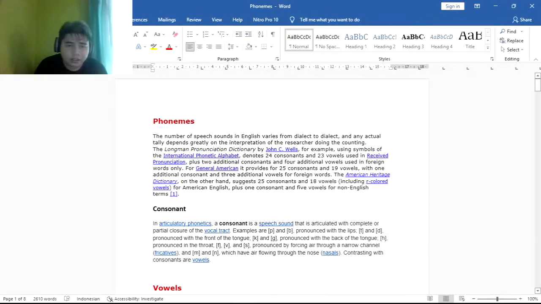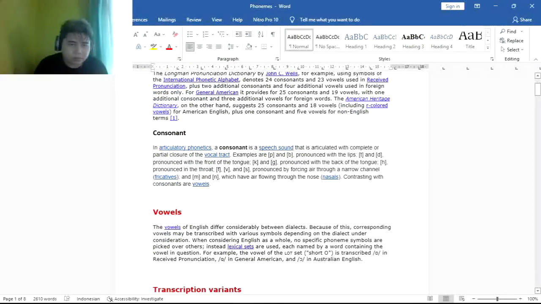received pronunciation, plus 2 additional consonants and 4 additional vowels used in foreign words only. For General American, it provides for 25 consonants and 19 vowels, with 1 additional consonant and 3 additional vowels for foreign words. The American Heritage Dictionary, on the other hand, suggests 25 consonants and 18 vowels, including r-colored vowels, for American English, plus 1 consonant and 5 vowels for non-English terms.